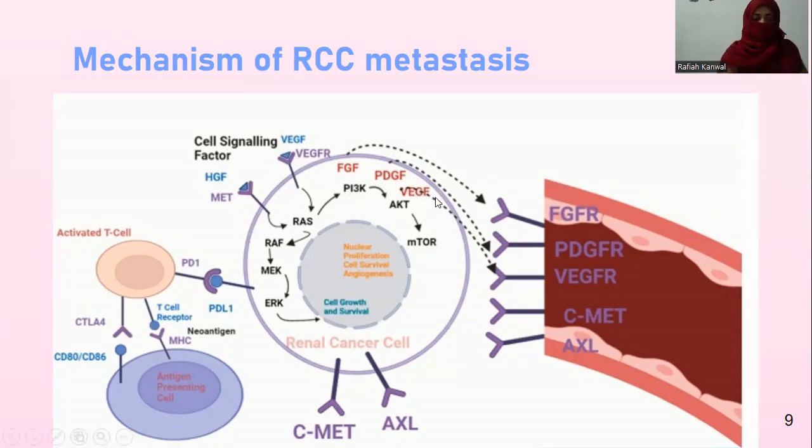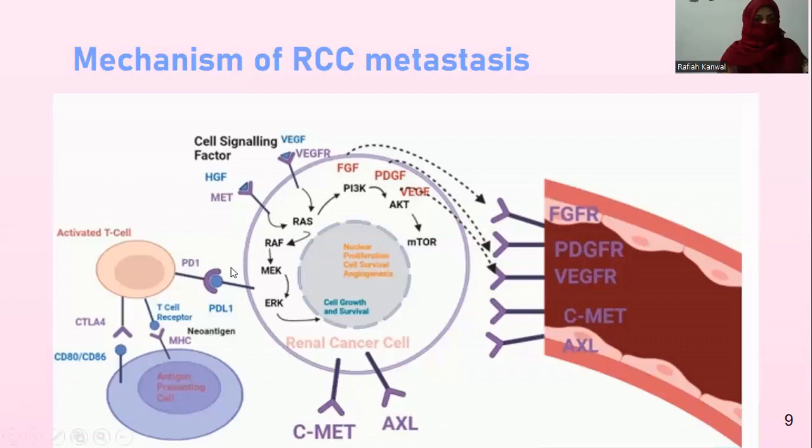These bind to certain receptors on the blood vessels, and these receptors are fibroblast growth factor receptor, platelet-derived growth factor receptor, and vascular endothelial growth factor receptors. After binding of the growth factors to the respective receptors on the blood vessel, it promotes angiogenesis. That leads to the spread of cancer to other organs and promotes metastasis.